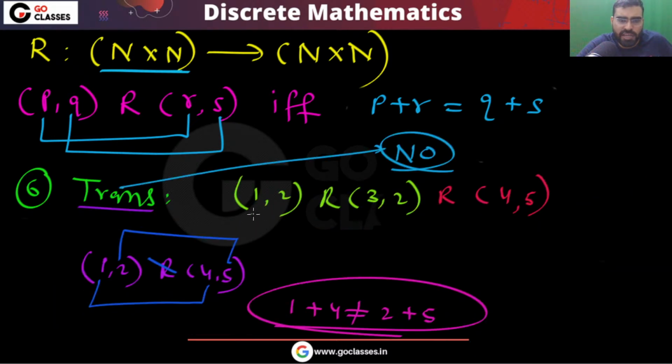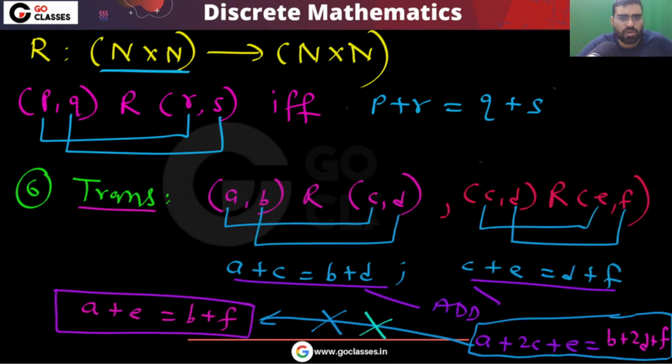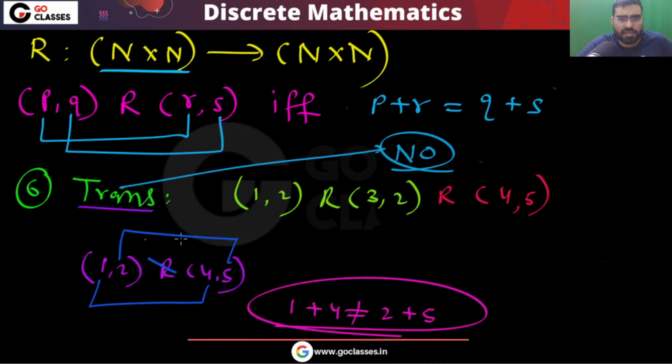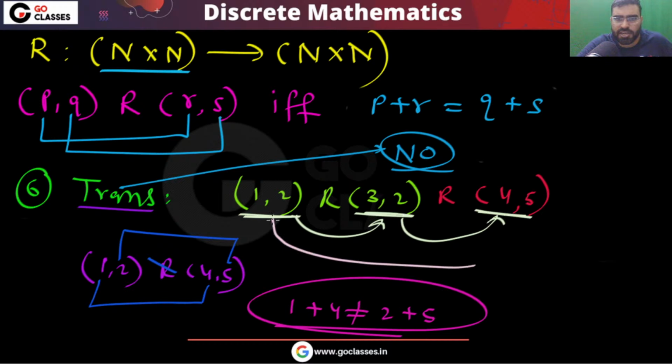And you can take a concrete example like (1, 2). You can see that this (1, 2) is related to this one. But you can notice that this (1, 2) is not related to (4, 5). This is not related to that. So that is the reason I can say this is not transitive. The relation is not transitive.